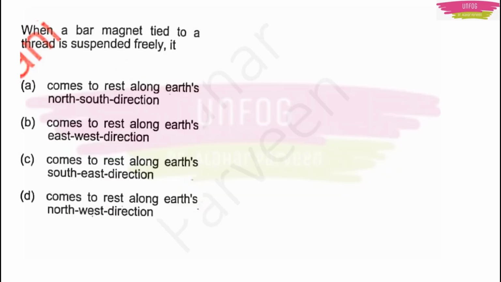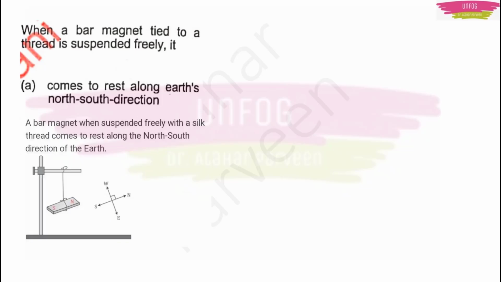Now coming to what type of questions are asked. This is a 1 mark question asked in your previous year question paper. The question is, when a bar magnet tied to a thread is suspended freely, what? Of course, it comes to rest along the north-south direction of the earth. Now I have made a few questions. Any of them may be asked in your exam.